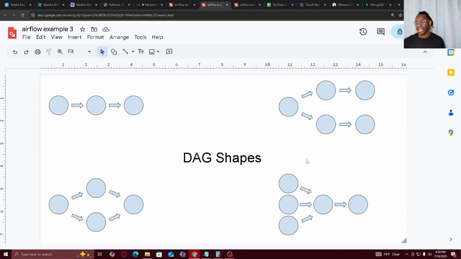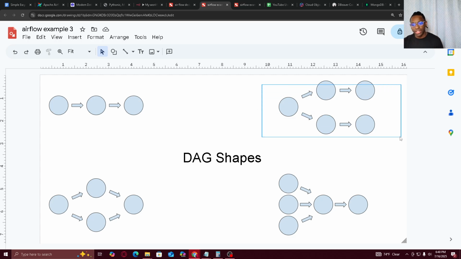So let me explain what a DAG is. A DAG is pretty much a graph, but when you think of a graph, you're probably thinking of bar charts and line charts. DAGs are essentially a relationship graph, like a visual that shows you the relationship between different things. In this sense, it's the relationship in the order, the cycle of tasks that need to get done for something. So like you saw, this is a very basic DAG shape where it's do this, then do this, right? Extract, transform, load.